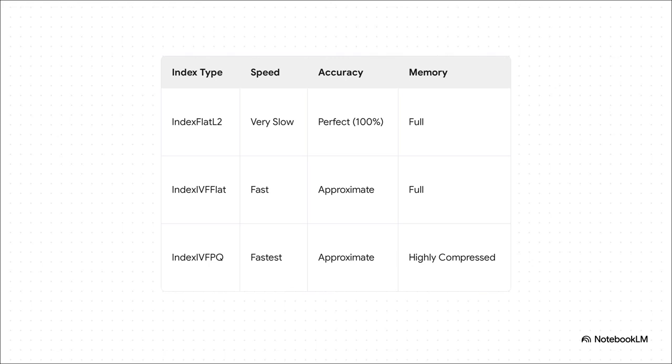And now, our final scorecard tells the whole story. By combining the partitioning from IVF with the compression from PQ, we get the winning formula: Index IVF PQ. It's the fastest option we've seen, the memory is highly compressed, and the accuracy is still really strong. We've built an index that hits that perfect sweet spot: fast, light, and totally effective for real-world use cases.